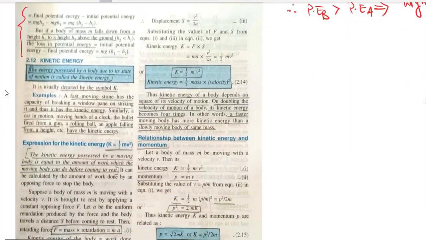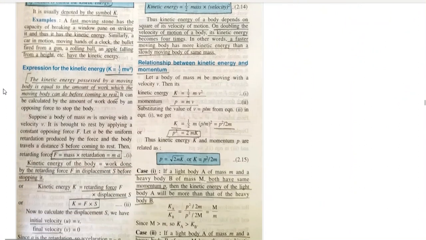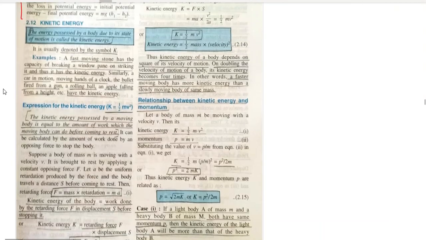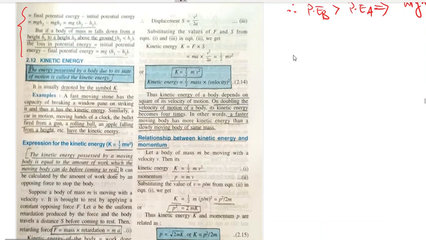Next topic is kinetic energy. So what is kinetic energy? Now we have to derive the expression for kinetic energy also. Kinetic energy is energy possessed by a body due to its state of motion. Whenever a body is moving, it will possess kinetic energy.